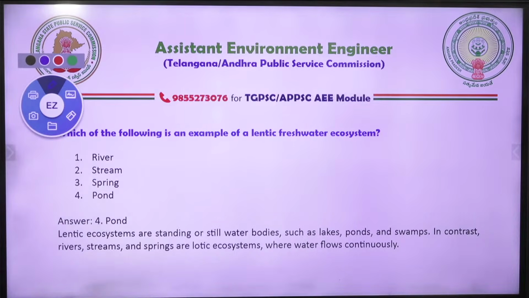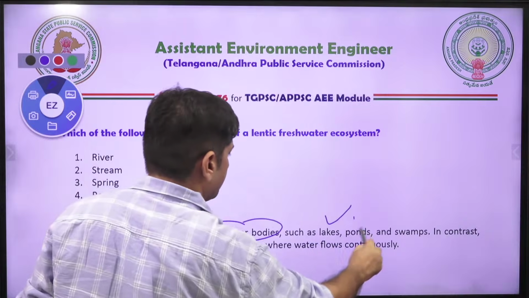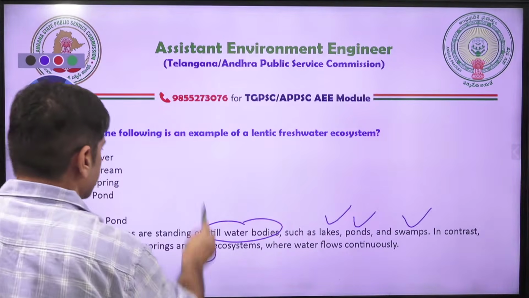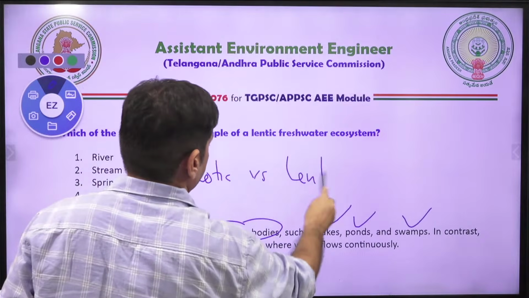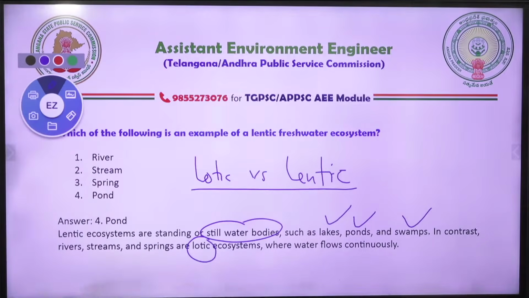Now what is the meaning of lentic ecosystem? It is still water bodies like lake, pond, swamp. Others which are not lentic are lotic. So lotic versus lentic, that is the freshwater ecosystem. Both are freshwater, lotic also, lentic also. You should know what is lotic, what is lentic. Keep yourself updated with this.